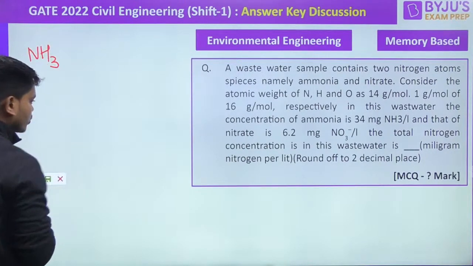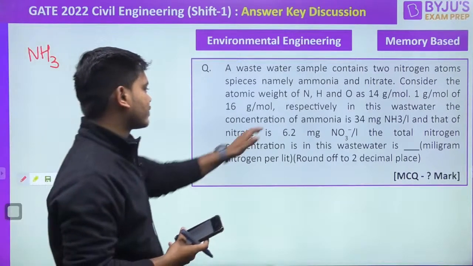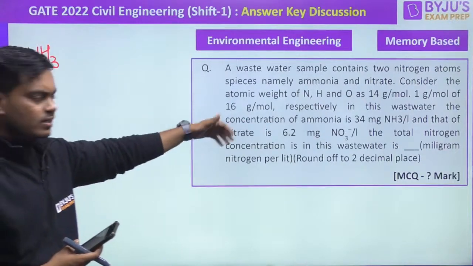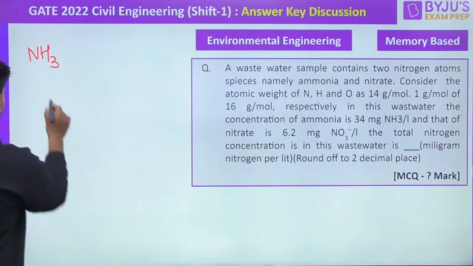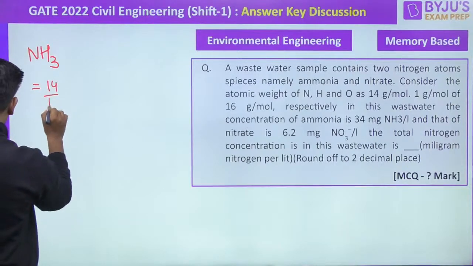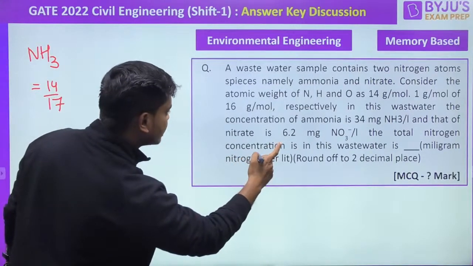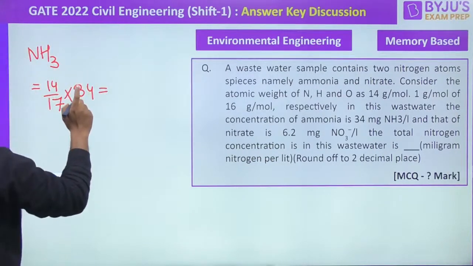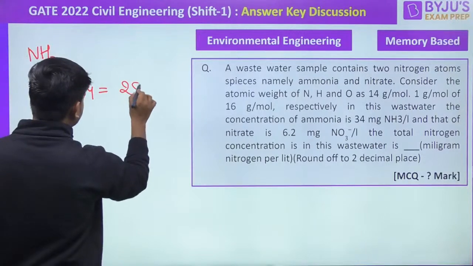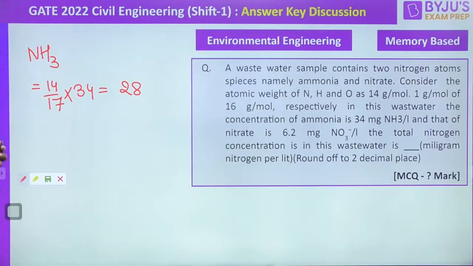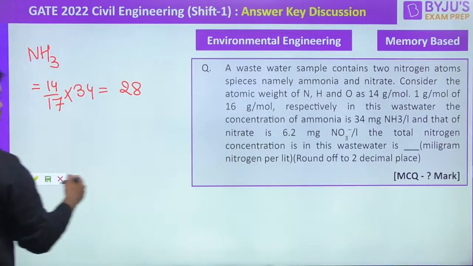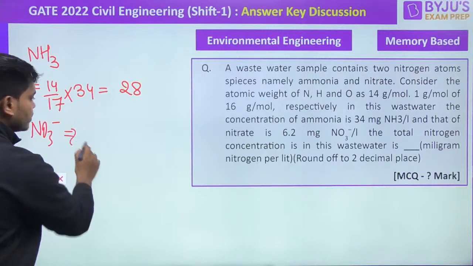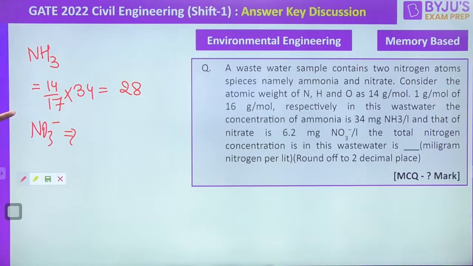Right, let's first talk about the ammonia. So what are the weights given to us? They have given to us the weight also 14, 1 and 16 and all. I hope you all knew this, but if didn't, they have mentioned the value also. So for the ammonia, it will be 14 by 17 into how much is the weight given to us? 34, I guess, right? 34 milligram. So from here, this is the nitrogen content in the ammonia, and this will be somewhere around 28, right? It will be somewhere around 28. Perfect. And if I talk about the nitrate, everybody, nitrate over here. So for the nitrate, it will be how much? N is given. Okay.